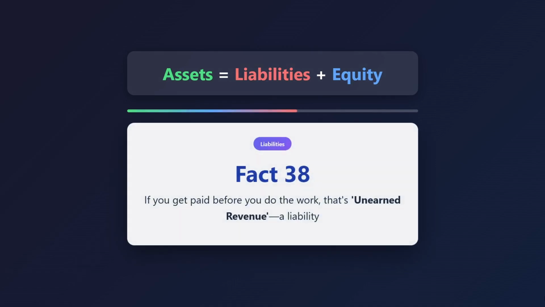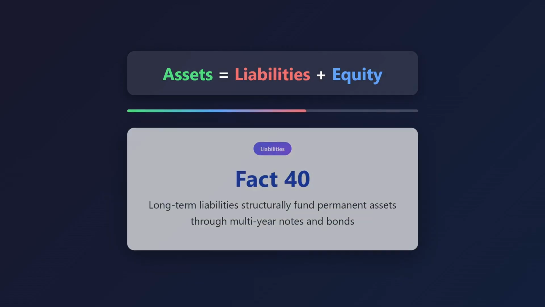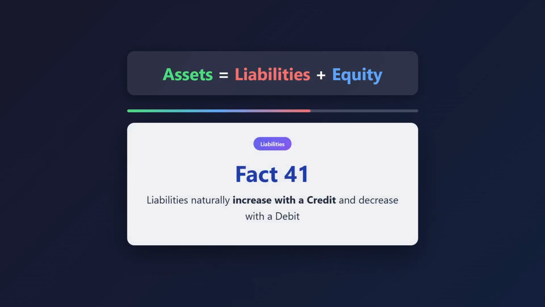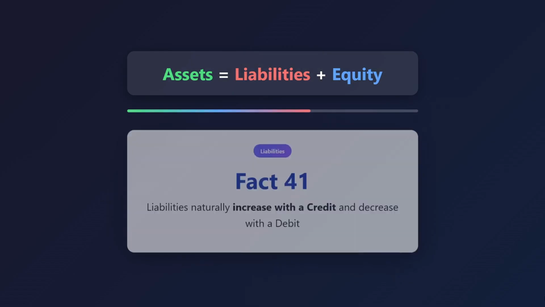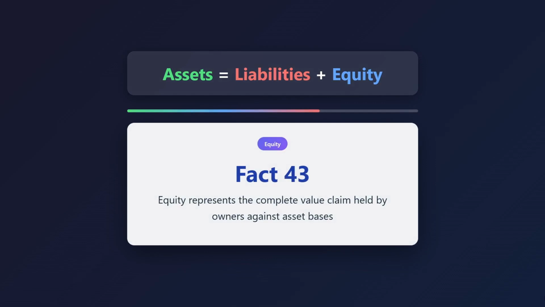38. If you get paid before you do the work, that's unearned revenue, a liability. 39. You owe that service to the customer, so it's a debt until the work is done. 40. Long-term liabilities structurally fund permanent assets through multi-year notes and bonds. 41. Liabilities naturally increase with a credit and decrease with a debit. 42. Equity is the owner's stake in the business. 43. Equity represents the complete value claim held by owners against asset bases. 44. Equity varies by legal form: owner's capital, partner balances, or shareholder equity.